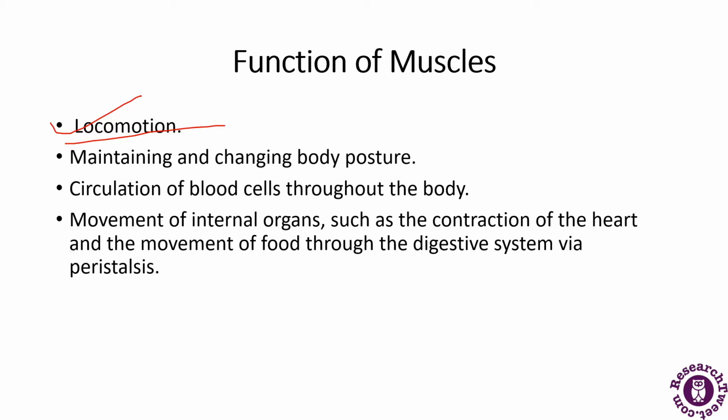Circulation of blood throughout the body is because of the muscles. And the movement of internal organs, such as contraction of the heart and the movement of food through the digestive system, is via the muscles, through a process of peristalsis.